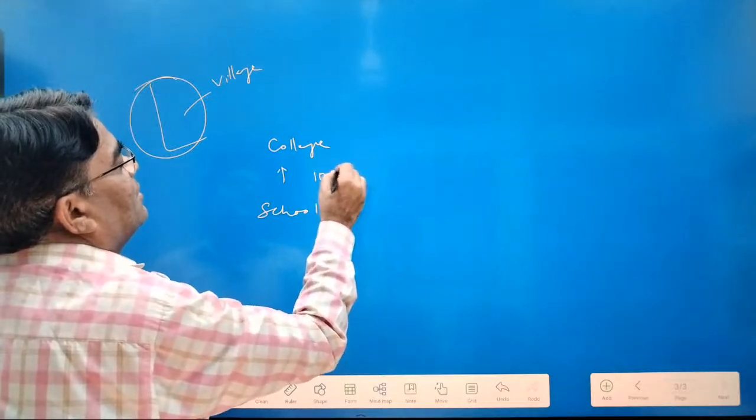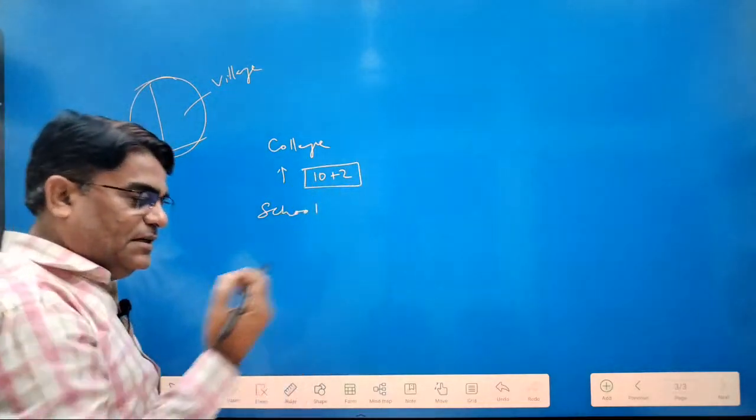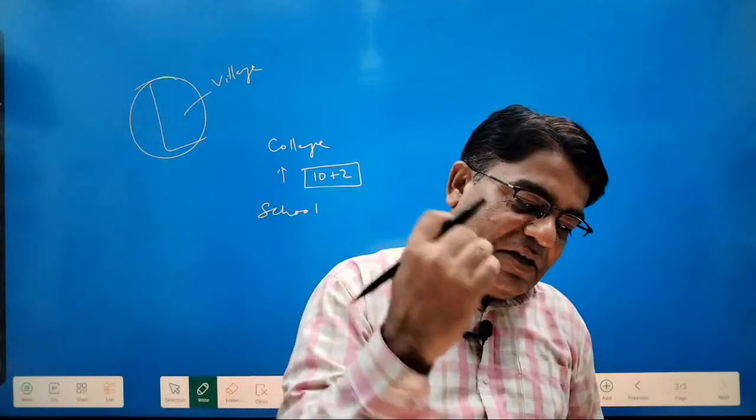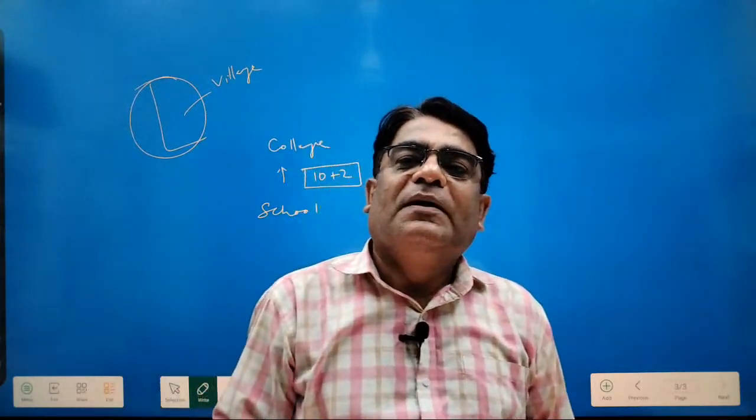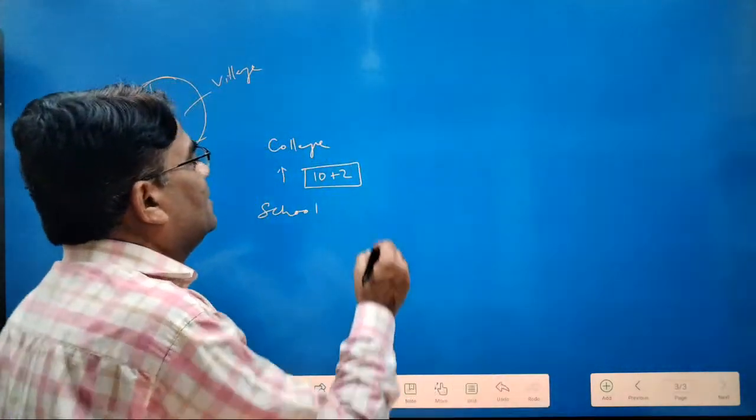At this intermediate level, generally in what direction you want to go, career counseling is required here.